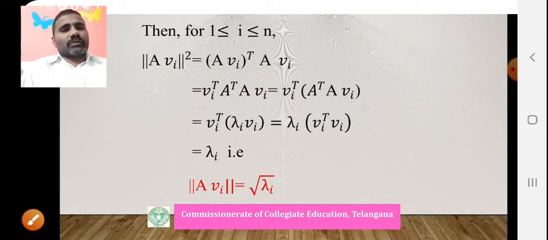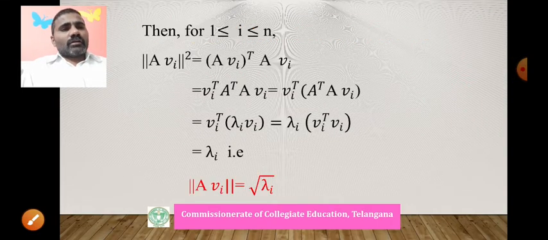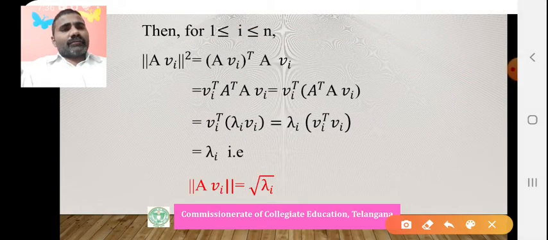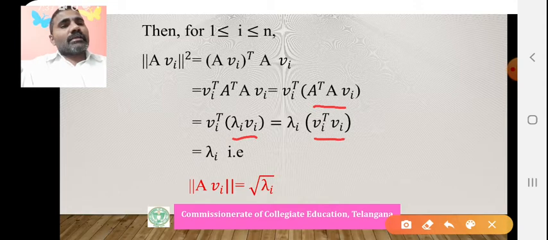Now here we can observe that vi is the eigenvector of A transpose A corresponding to the eigenvalue lambda i. That's why A transpose A into vi becomes lambda i vi. Lambda is a scalar, so it comes outside. Now what is vi transpose vi? Each vi is an orthonormal eigenvector, so vi transpose vi becomes 1. That's why this is simply lambda i.